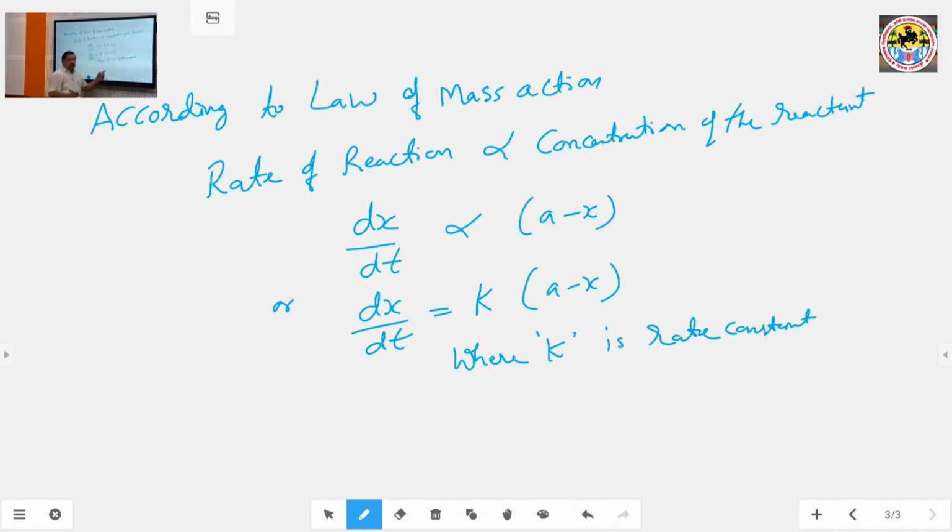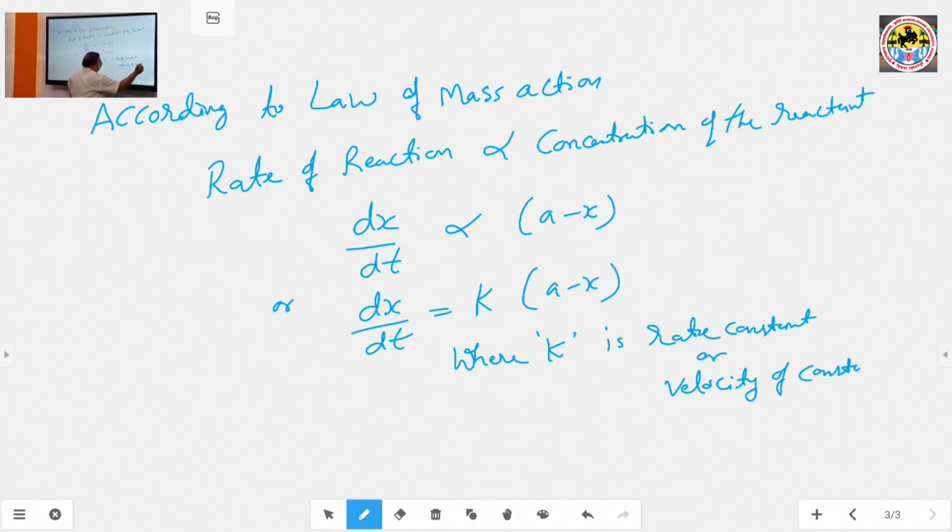It is also known as the velocity constant.